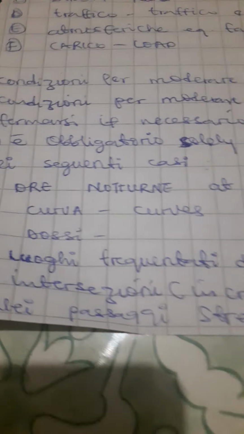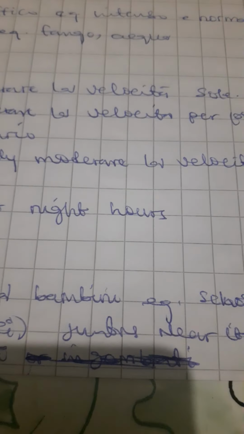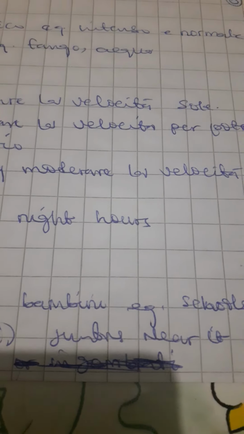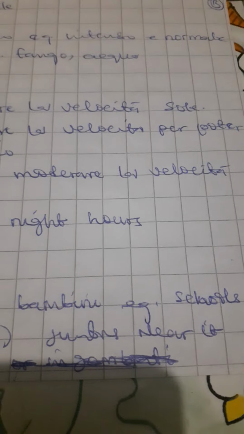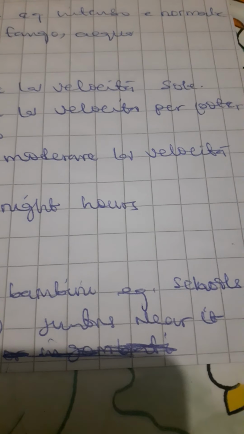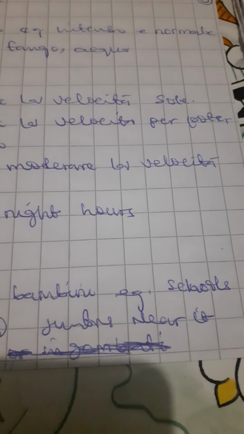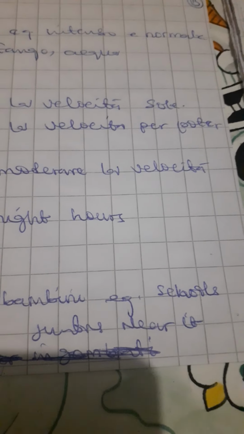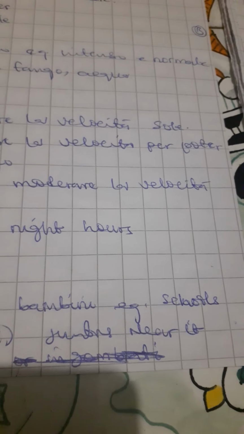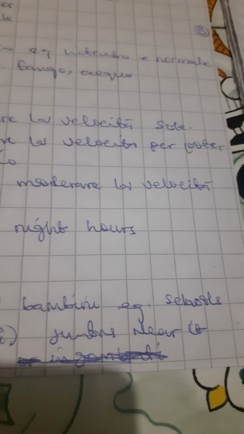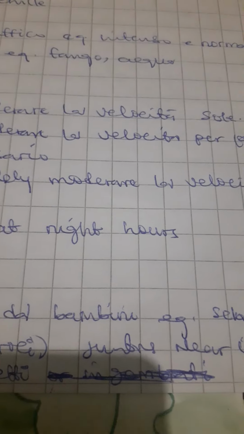The next one is talking about incrocio, that is, junction. If you are driving a motor vehicle and you know you are getting close to a junction, it is also advisable to moderate your speed. That's talking about moderare la velocità oppure ridurre la velocità. We're looking at conditions where you can either moderate your speed, regulate your speed, ridurre your speed. That is talking about that one.